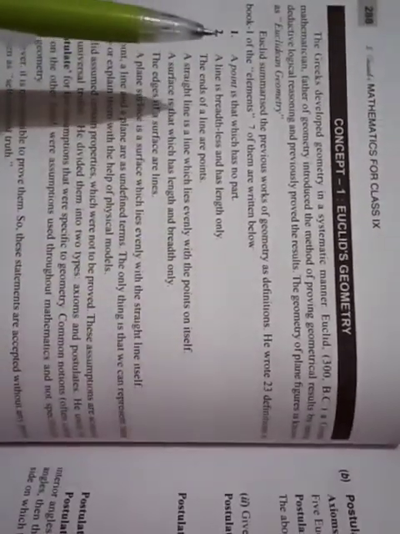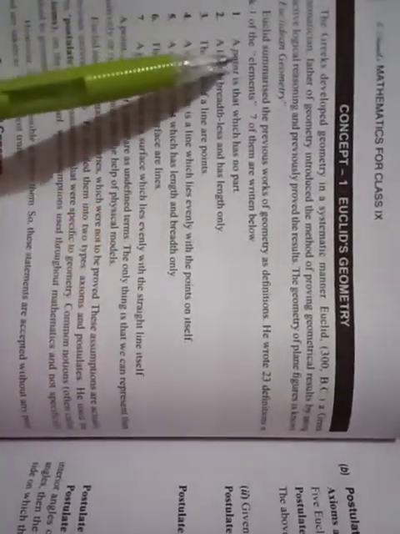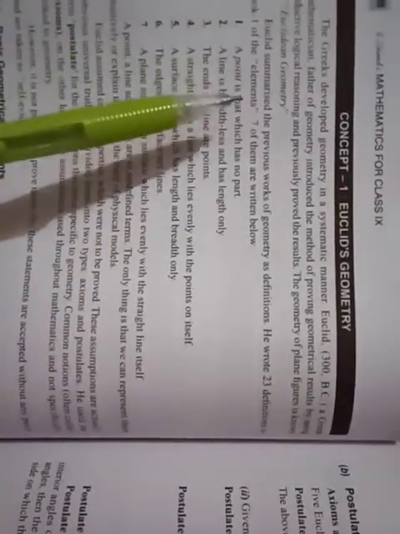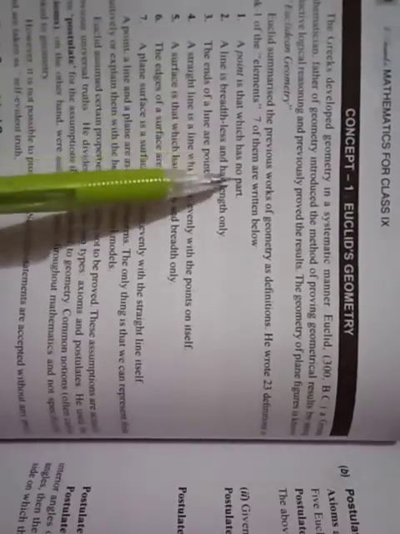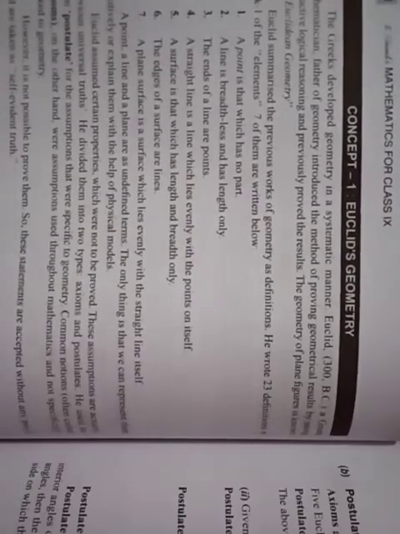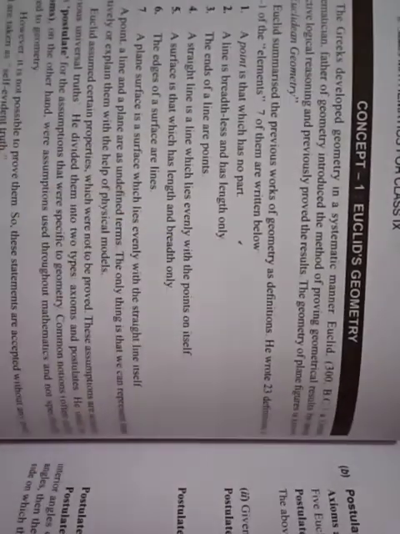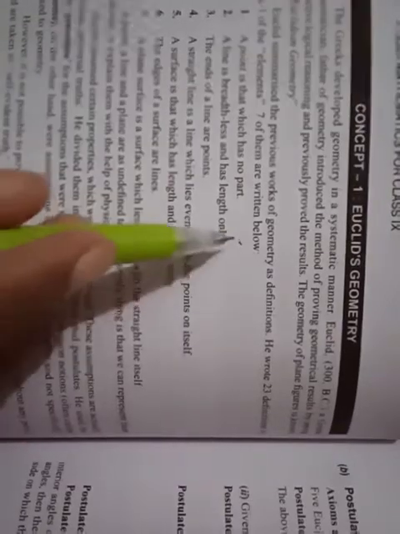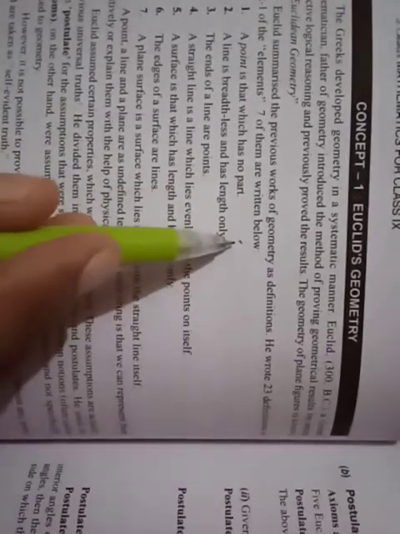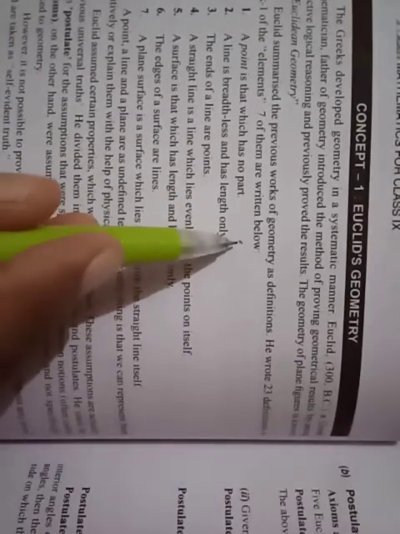He wrote 23 definitions in book 1 of the Elements. Seven of them are written below. A point is that which has no part. A point means a point. Suppose this is a point, this has no part, no length, no breadth, no area. Okay, this is only a point.